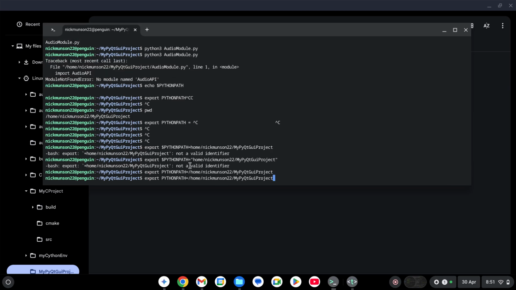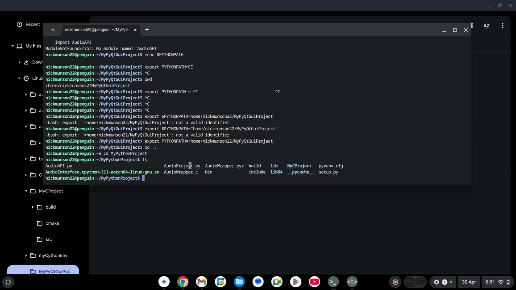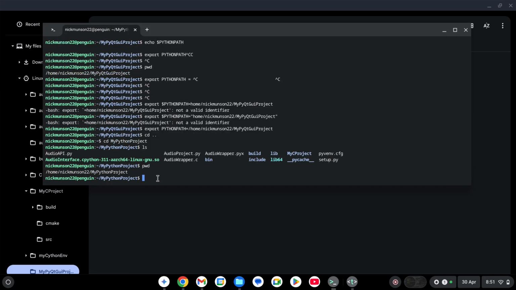I don't want that at all, because what I just did was add my own path. That's so dumb. I need to cd to my Python project. I need to add this folder to my audio API because it contains my shared object file and my audio API interface.